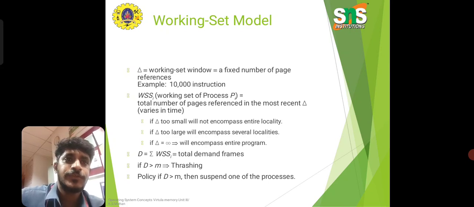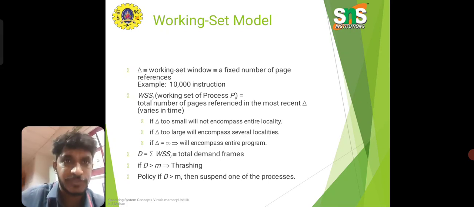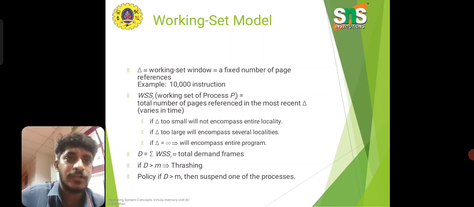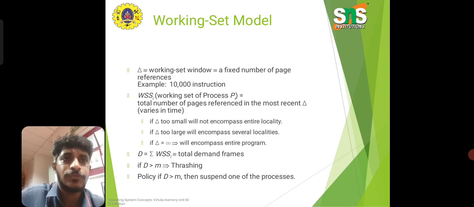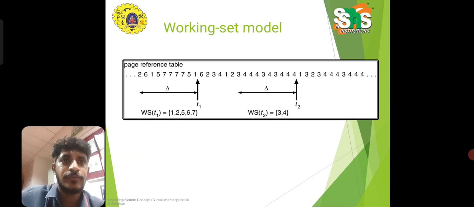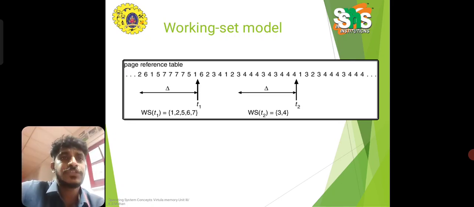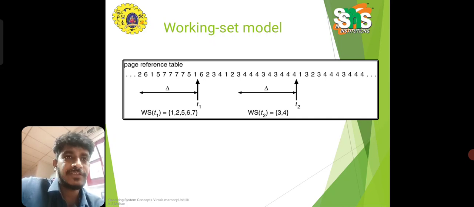The working set window is a fixed number of page references, for example 10,000 instructions. If it is too small, it will not encompass the entire locality. If it is too large, it will encompass several localities, and may encompass the entire program. So the working set model has some problems here. With a page reference string, for example, WS equals 1, 2, 5, 6, 7, and WS equals 3, 4. So that is the working set model.